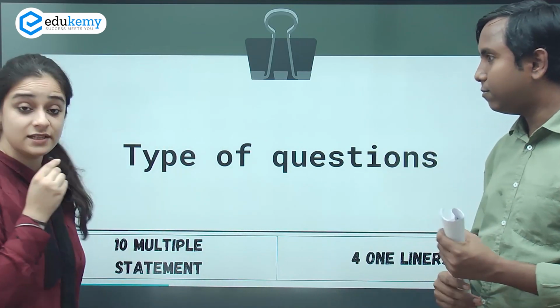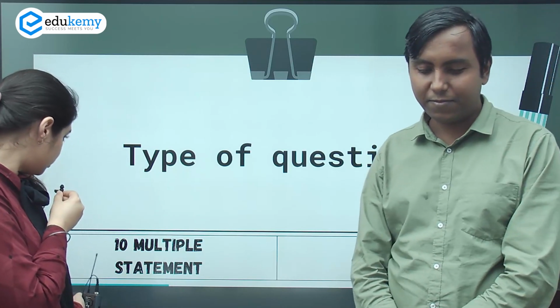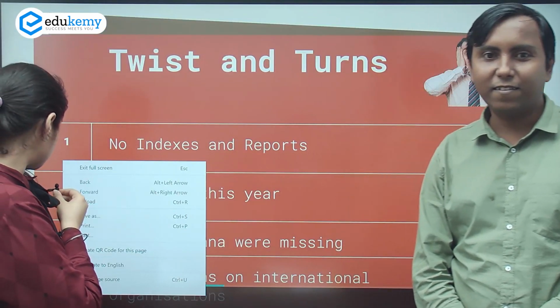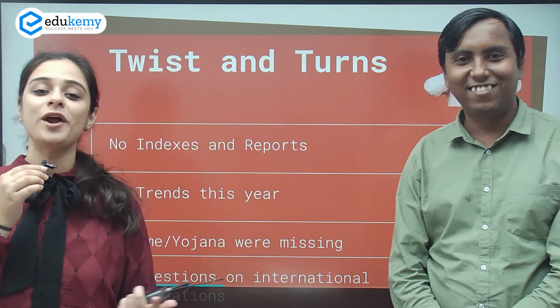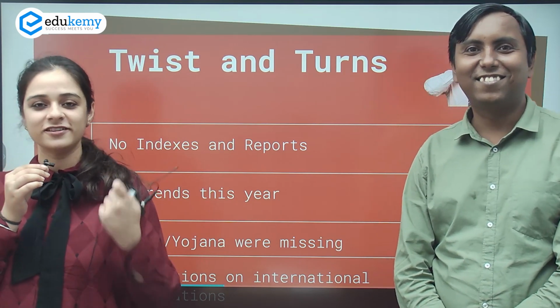Now that we have discussed the type of questions, we will move to the twists and turns this year. What was different in this year's paper was that there were no indexes and reports. Every year students spend so much time cramming the parameters on which every index is made.